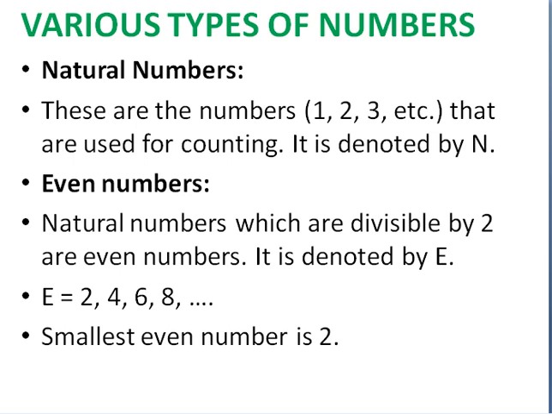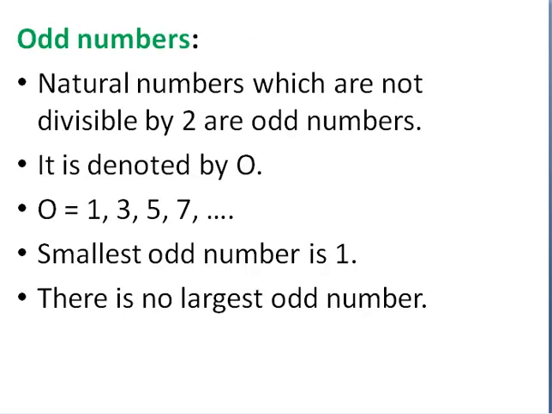Now, there are various types of numbers you have to see. One is natural numbers, another is even numbers. Natural numbers start from 1 and end with n. Even numbers are 2, 4, 6 and 8. Odd numbers start with 1, 3, 5 and 7.